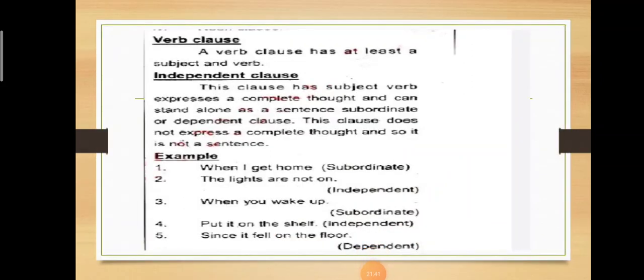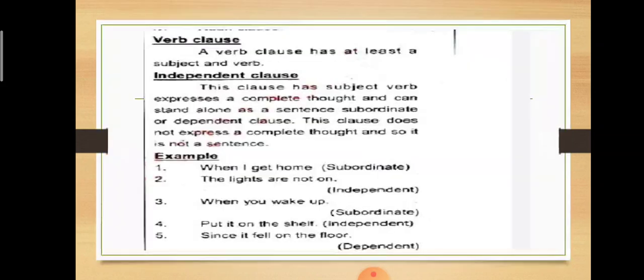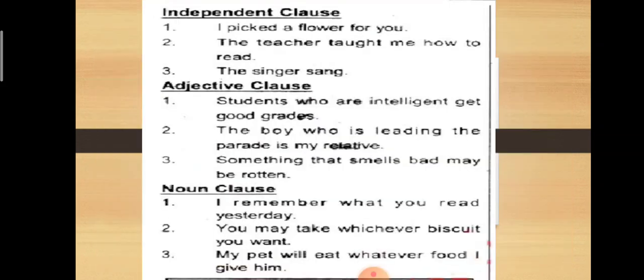So you have to write at least two examples. So here I have given the screenshot for you, so you can write the examples of dependent clause, independent clause, adjective clause and noun clause. So in adjective clause you have been given a noun like intelligent.